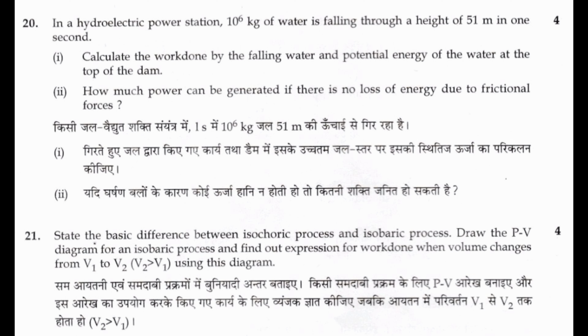21. State the basic difference between isochoric process and isobaric process. Draw the PV diagram for an isobaric process and find out the expression for work done when volume changes from V1 to V2 using this diagram.